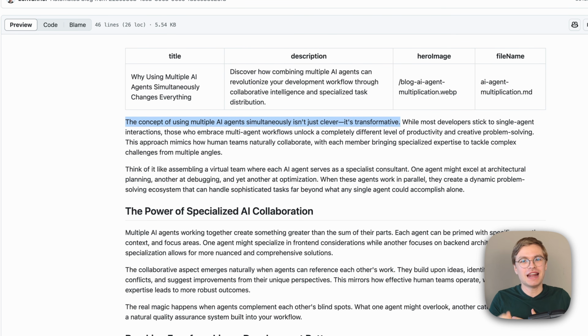What's more, just look at how this paragraph ends. When these agents work in parallel, they create a dynamic problem-solving ecosystem that can handle sophisticated tasks far beyond what any single agent could accomplish alone. Really? I don't even believe in that, because sometimes it makes sense to use multiple AI agents in parallel, but for specific use cases, you might just need to work with one AI agent to make sure that you code something properly. So this already is a blog post that I will be super unhappy with, because this does not represent my expert opinion at all.